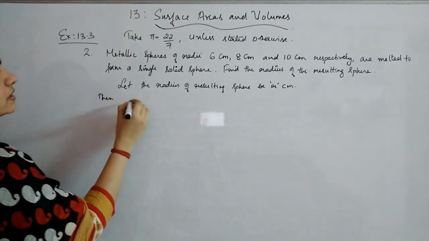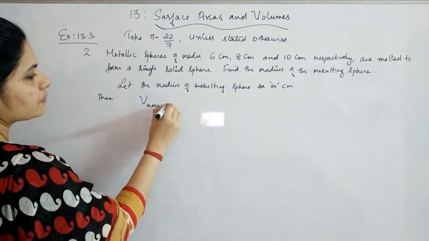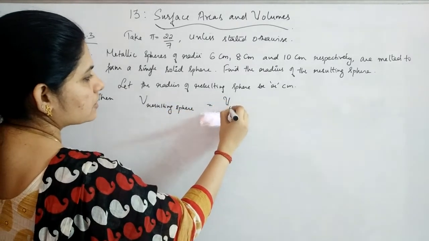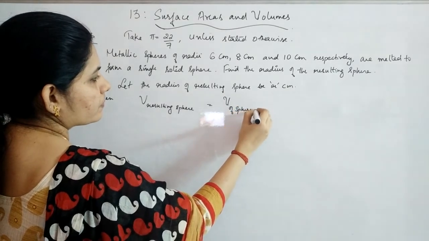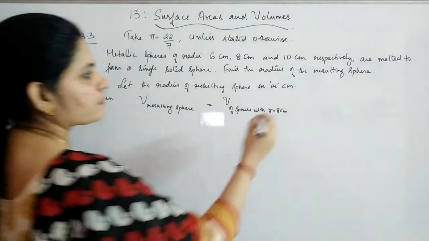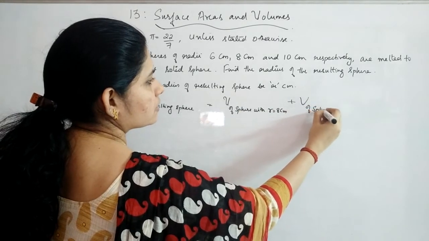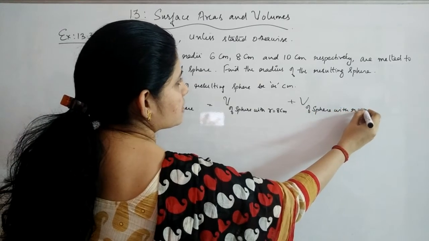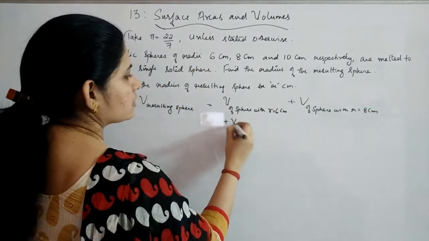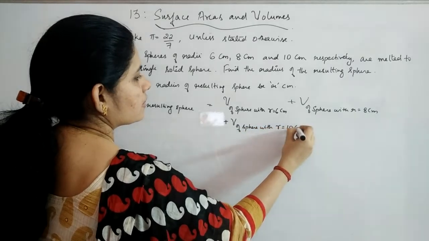Then the volume of the resulting sphere will be same as the sum of the volumes of the spheres: volume of the sphere with radius 6 centimeter, then 8 centimeter, and the third one, volume of the sphere with radius 10 centimeters.